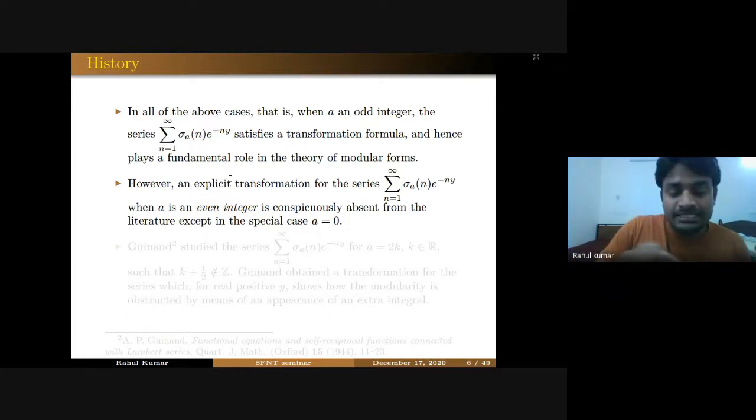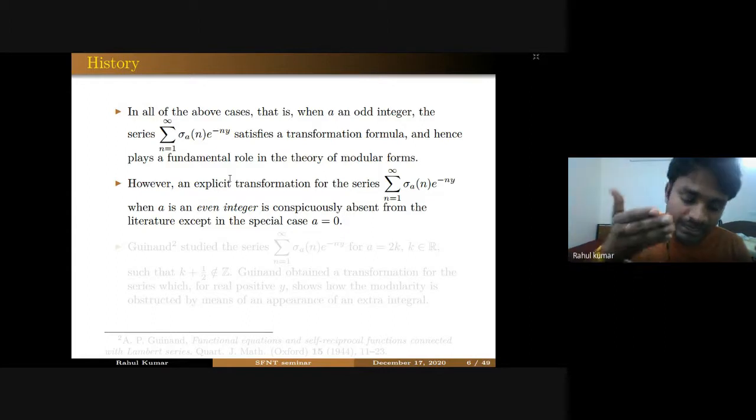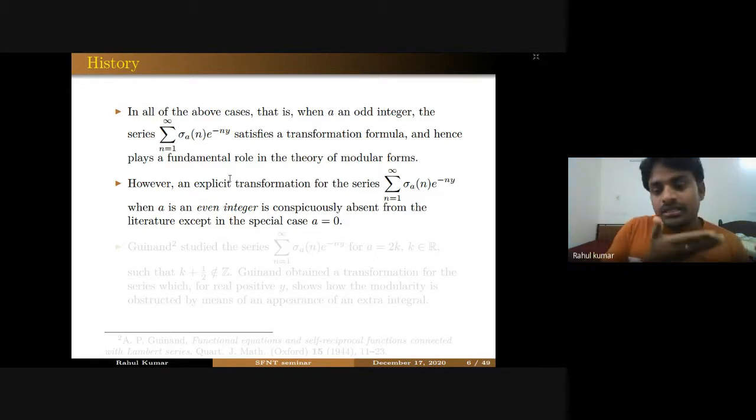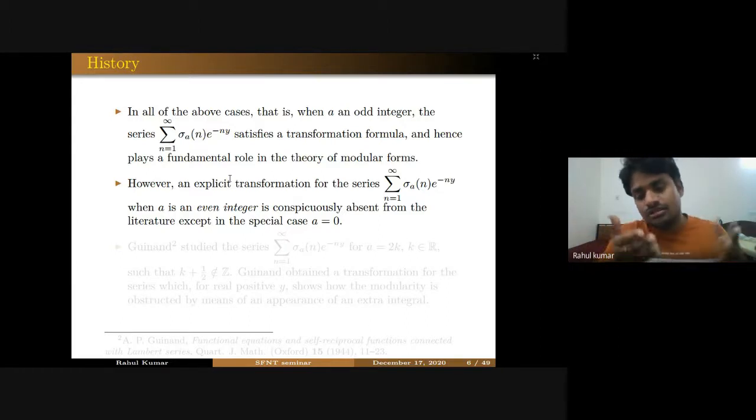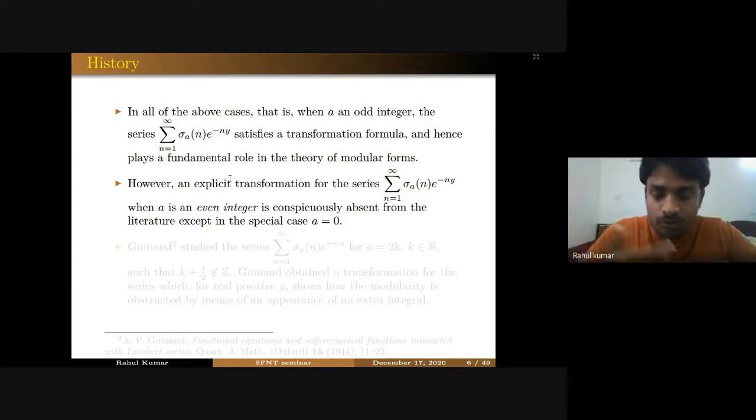What do I mean by explicit transformation? Some transformations involve line integrals or big O bounds. So by explicit transformation, I mean that it does not involve any line integral or any big O bound. It may have the series on both sides, but it must not have any line integral or big O bounds.